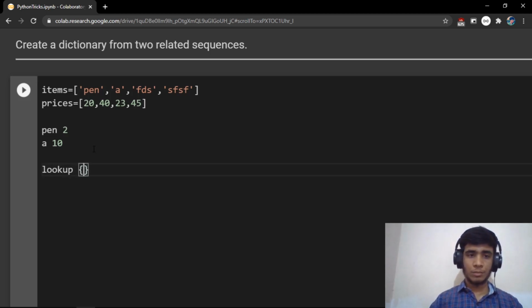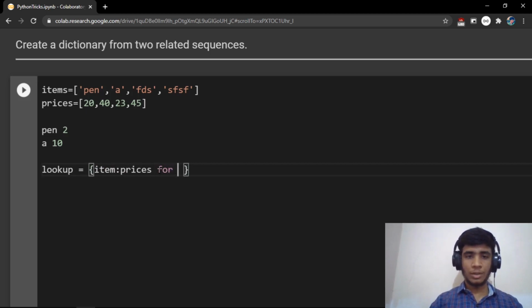And see, in Python, a dictionary is a data structure which has a key, and it has some value. So we are going to create a dictionary where the key is the item, which item the user bought, and the value is the price from prices, and we want this to be performed for the entire items.